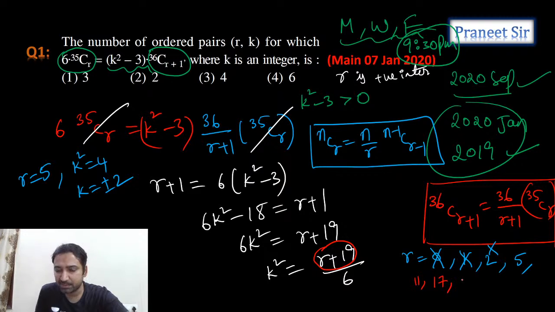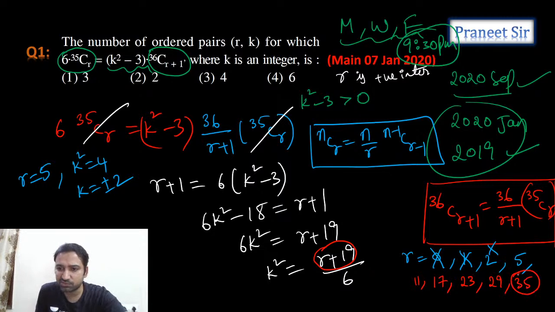17 plus 6 is how much? 23. No. So once again, guys, 23 plus 19 is how much? 23 plus 19 is 42, right? 42 by 6, no, right? Next, 23 plus 6, 29, no.